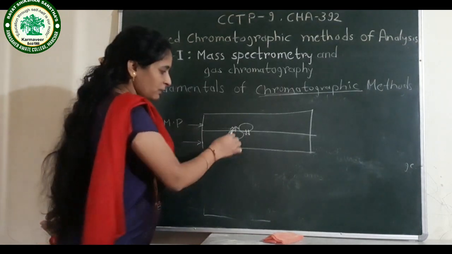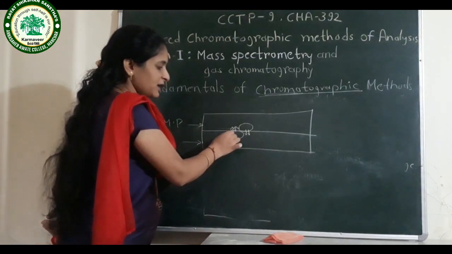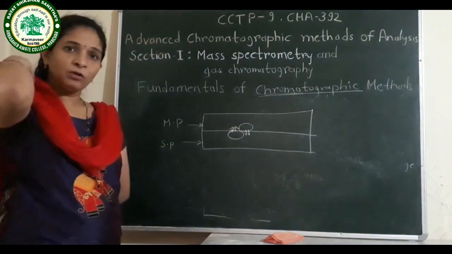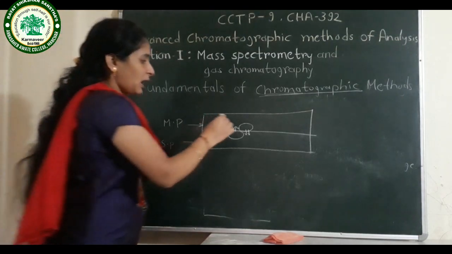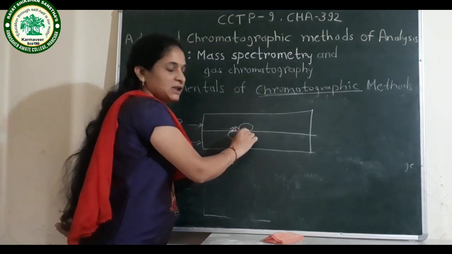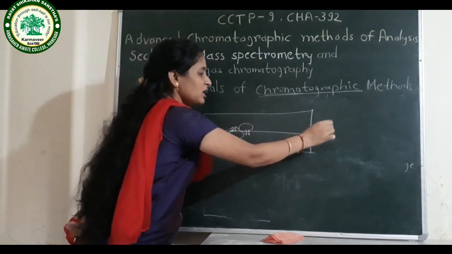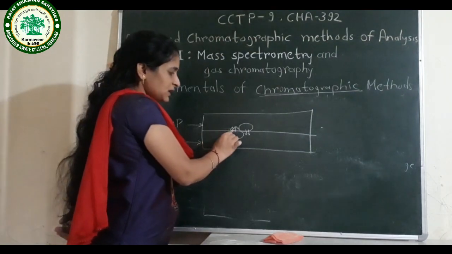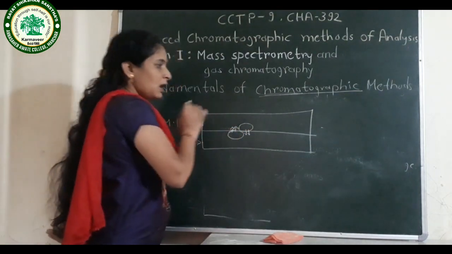Those that form a strong bond with the stationary phase; at the last step, they move with the mobile phase. Now which component will elute first? The components having very weak bonding with the stationary phase elute first, and the components having a strong bond with the stationary phase elute last.